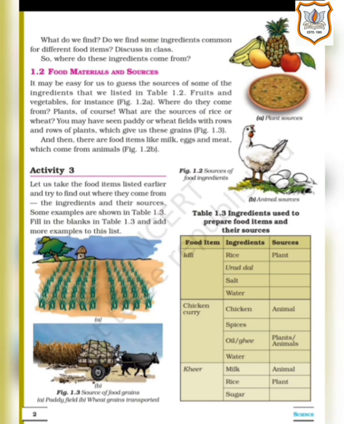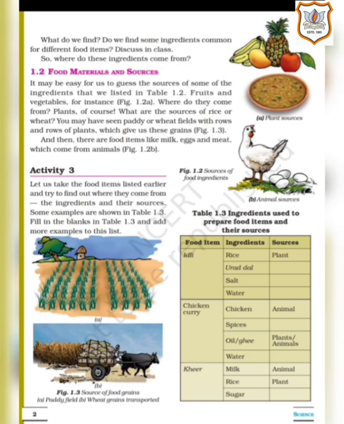Then we have to take similar food items and find out where those food items come from. Some examples are shown in table 1.3. Fill in the blanks in table 1.3 and add more examples to the list.